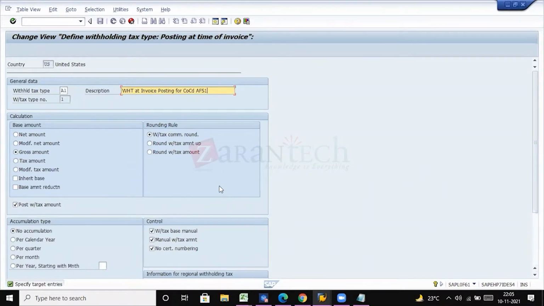For example, if the withholding tax code rate is 2%, then on 100 it will calculate 2%. In case it is net, then it will calculate after deducting VAT. That is 100 minus 10 is equal to 90, 90 into 2%. Like that it will calculate. Okay, are you following, guys?